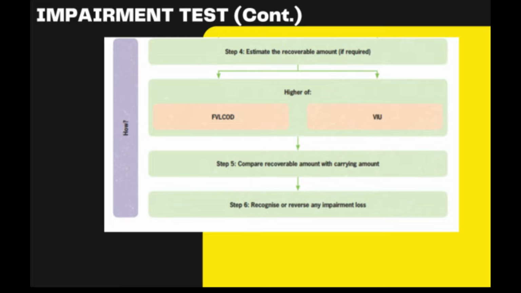The fifth step is we need to compare the recoverable amount with the carrying amount. And the last step is, after we compare the recoverable amount and the carrying amount, we can recognize or reverse any impairment loss. The reversal of impairment loss will be presented more by Norman.